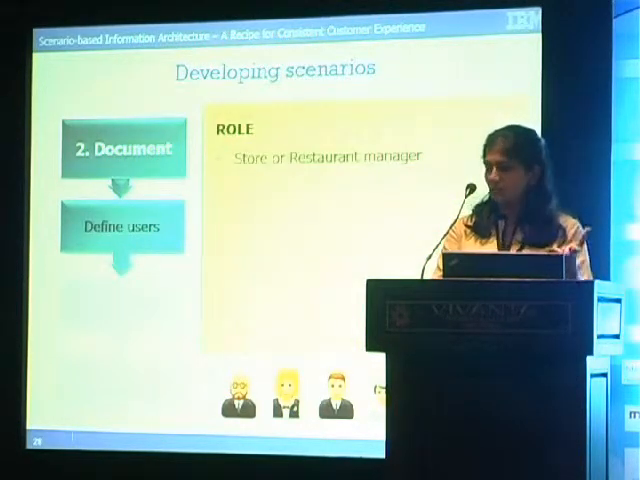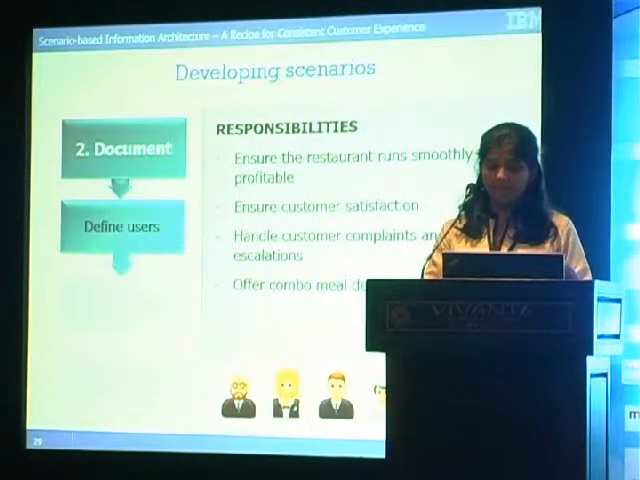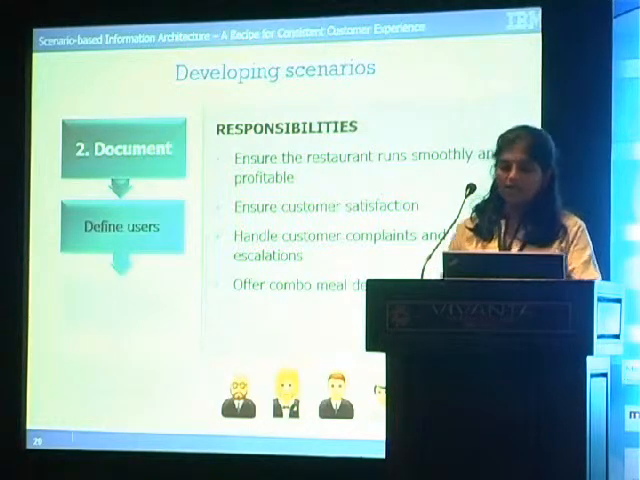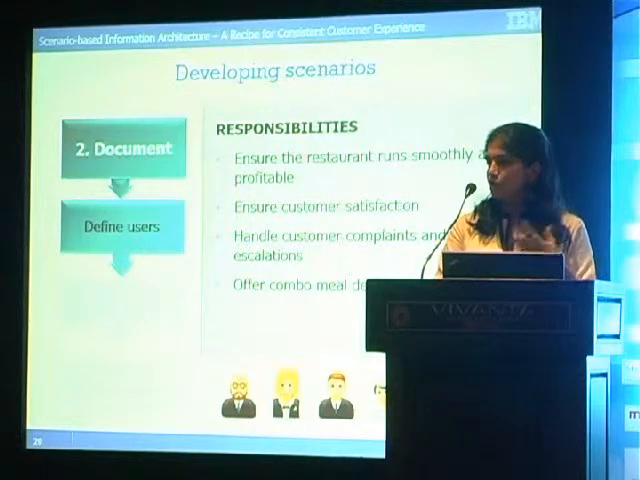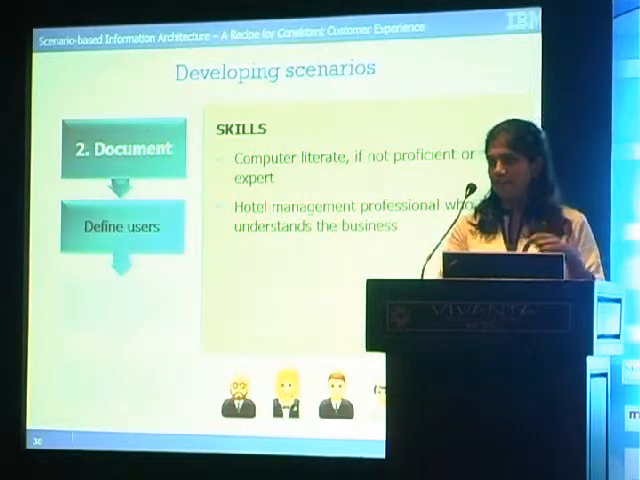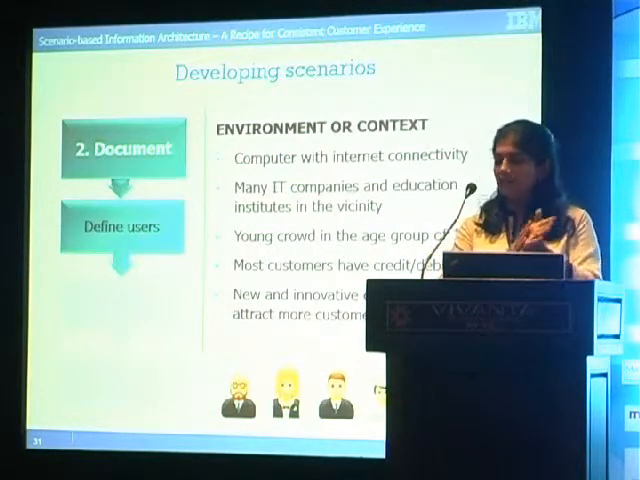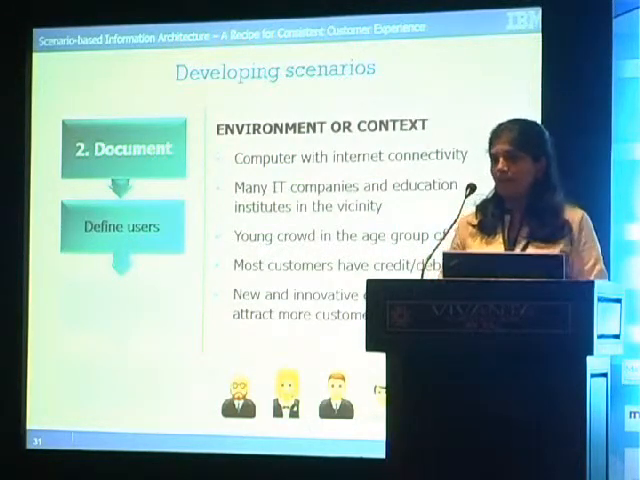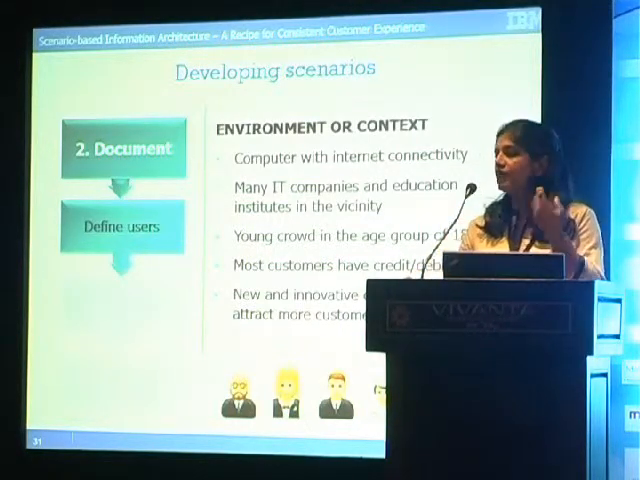What's the role? What are his responsibilities? He wants to ensure a profitable business, and of the other responsibilities, the one we want to focus on is that he wants to offer combo deals to his customers. What are his skills? He's computer literate, and mainly he's from that same profession, so he knows what he wants to give to the customers. What is the environment? He will have continuous internet connectivity. That's important, right? Because that's something which will be a decision point for you as to how you want to deliver your information to him.